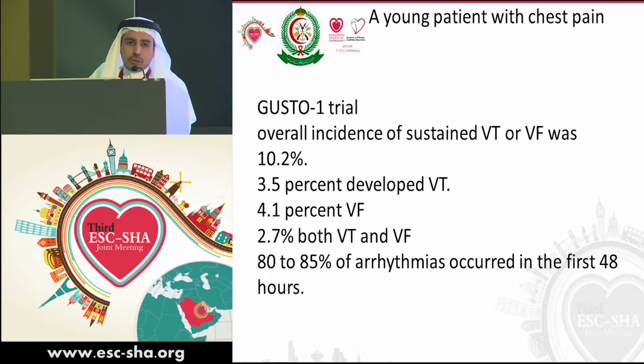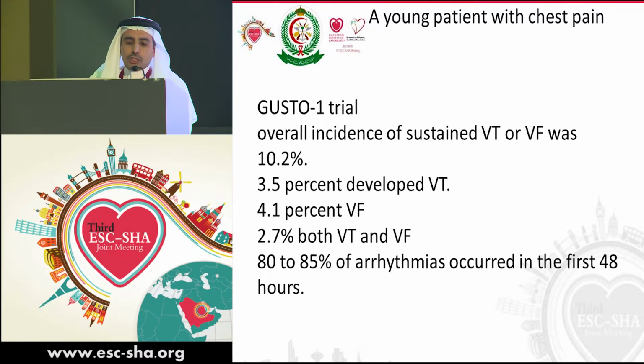The largest experience with the incidence of arrhythmia in patients with acute coronary syndrome comes from the GUSTO-1 trial. The GUSTO-1 trial, as you know, had more than 40,000 patients with ST elevation MI in the thrombolytic era. The overall incidence of sustained VT or VF was about 10.2%, which is high. And in addition to that, people who had arrested before the hospital are probably not accounted for in this percentage.